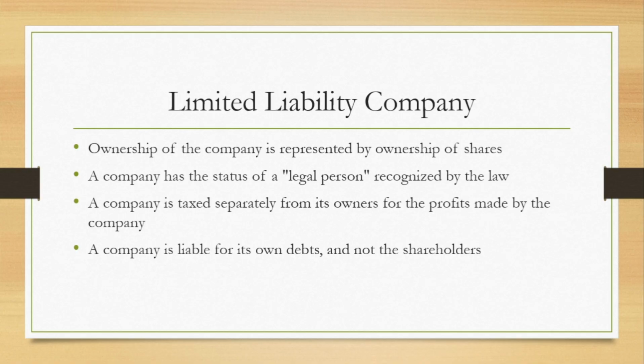Next is that a company is taxed separately from its owners for the profits made by the company. As we learn in tax accounting, companies are required to file tax returns, and while they file their tax returns, the computations of their tax and all other supporting documents prepare them to pay tax on the profit that is made.